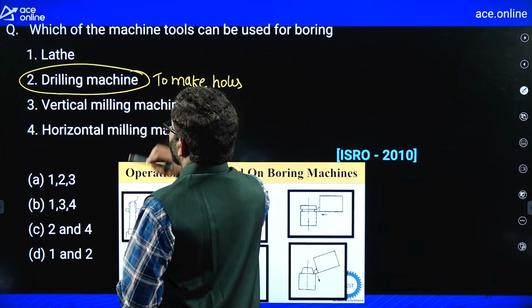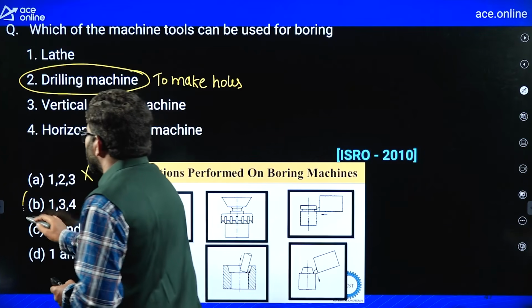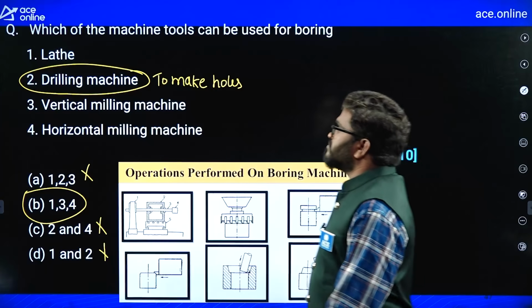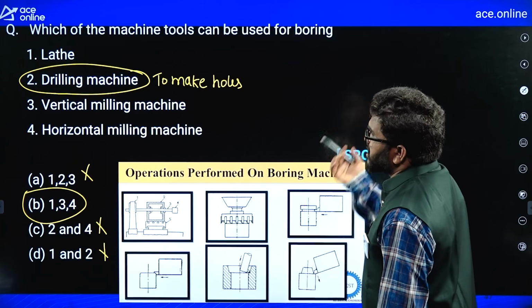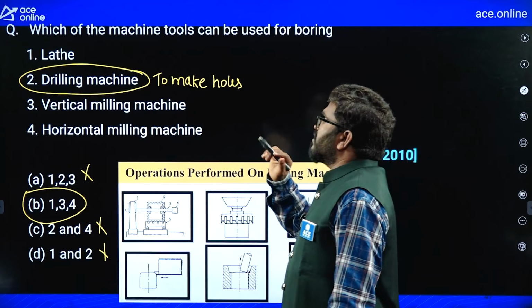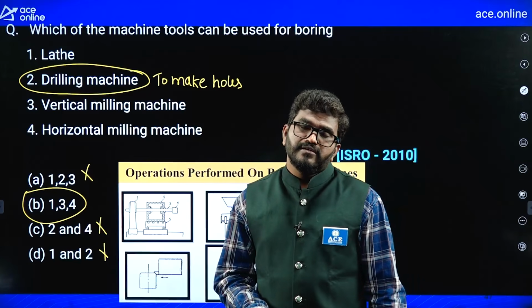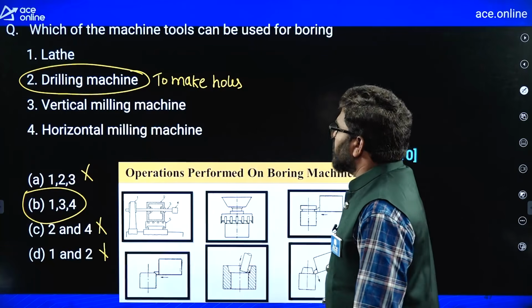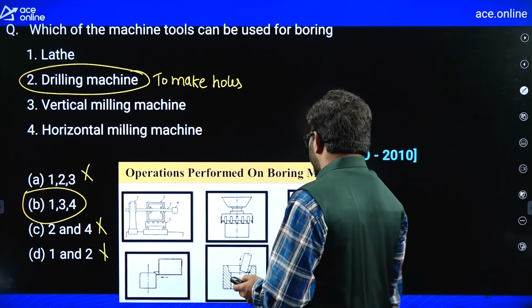So drilling is not used. So this is not correct, this is not correct, this is not correct. So B is the correct answer. You can use lathe machine, vertical milling machine, or horizontal milling machine for boring. Boring is done after drilling. So B is the correct answer for this question.